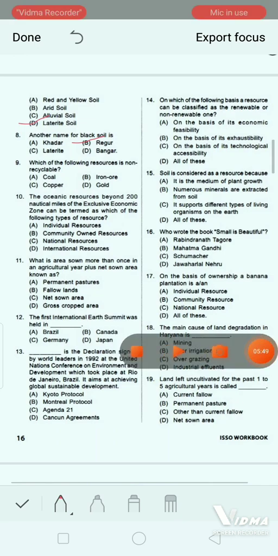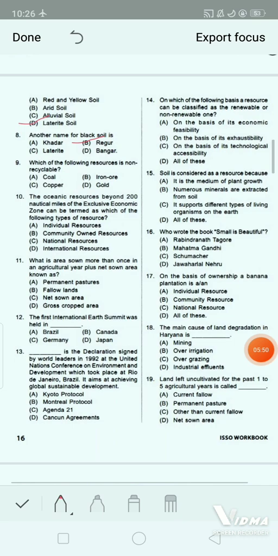Next question. Which of the following resources is non-recyclable? Option A, coal. Option B, iron ore. Option C, copper. And option D, gold. Yes, the correct answer will be option A, that is coal.